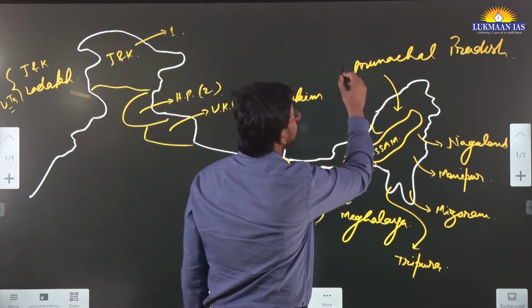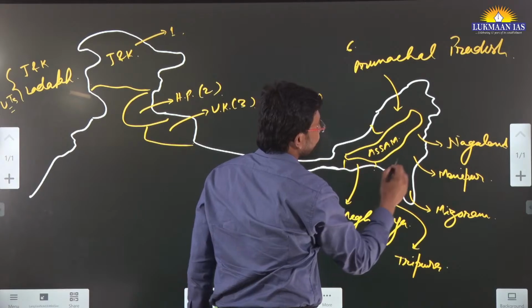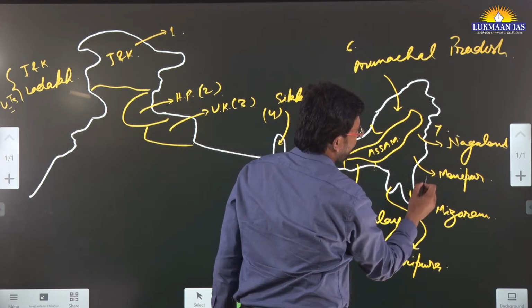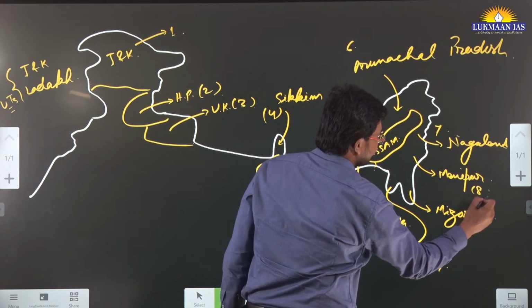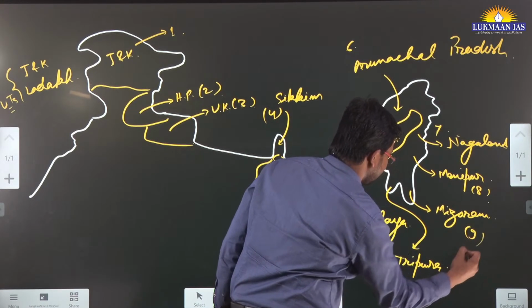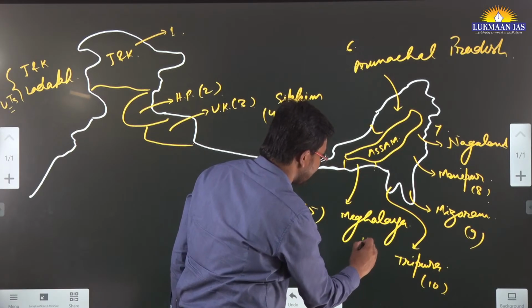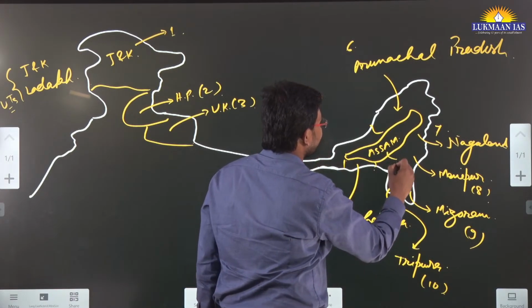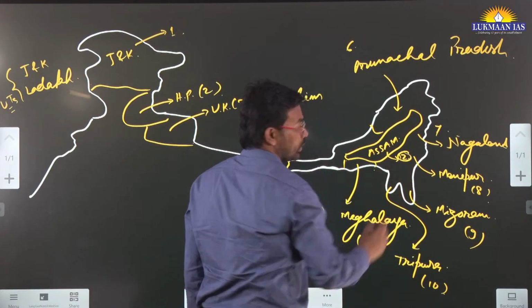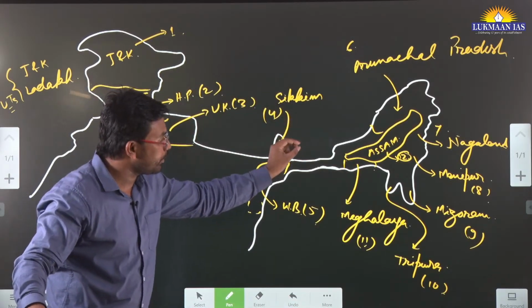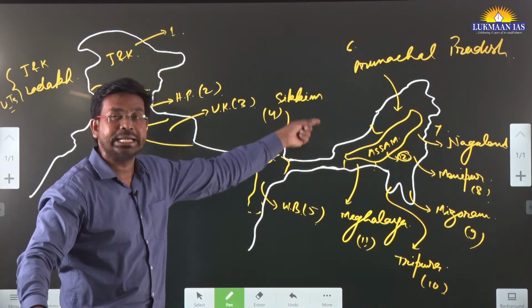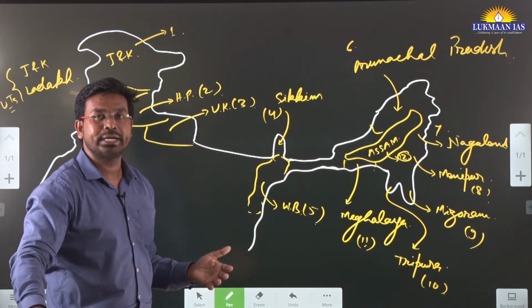Then over here, let's say Arunachal Pradesh is the 6th one. Then we have Nagaland as the 7th one. Manipur is the 8th. Mizoram 9th. Tripura 10th. Then we have Meghalaya 11th. And Assam as 12th. Right? In Assam, some of the regions are hilly regions, so they will be counted as part of it.